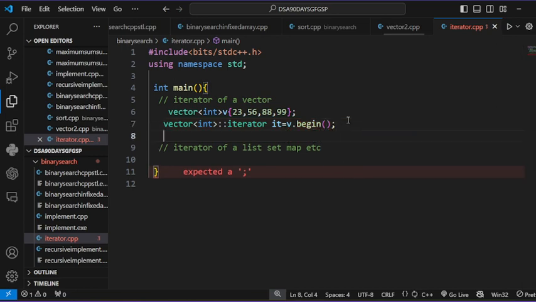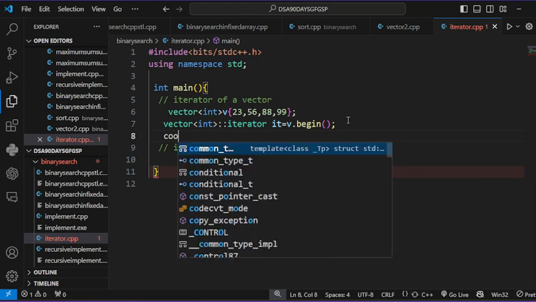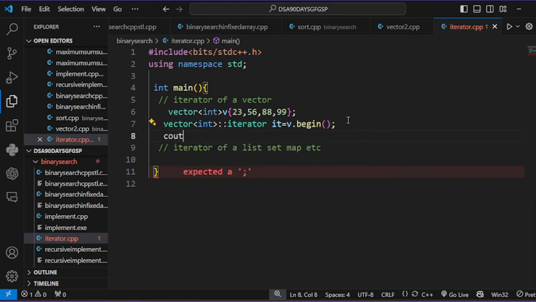After that, if you want to access the container element with the help of an iterator, you write cout, star it, and endl. Why am I putting star it here?